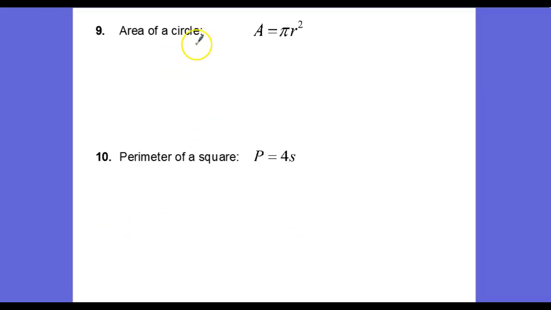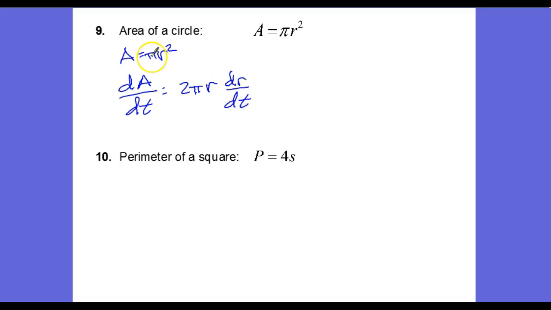Next we have the area of a circle. A equals pi r squared. So we'll start by writing the formula, and we'll differentiate both sides. dA/dt is equal to 2 pi r dr/dt. Again, pi was the constant. I applied the power rule to r. And don't forget to take the derivative of r when you're done via the chain rule.